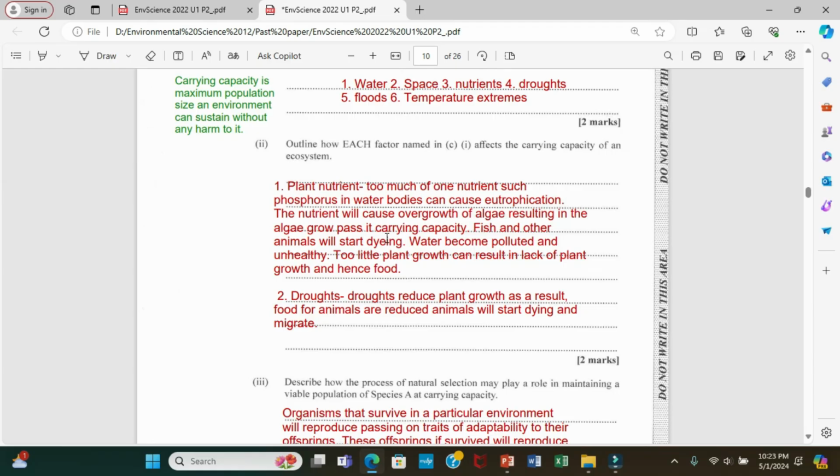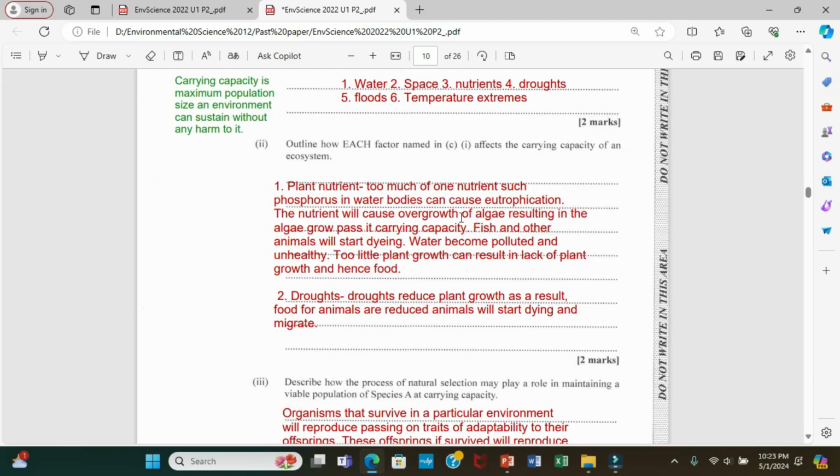The algae will compete for oxygen, killing off other organisms. So if organisms are dying when they should not, then it's not balanced. That's going to lead to what is called pollution. Now the environment is being harmed.